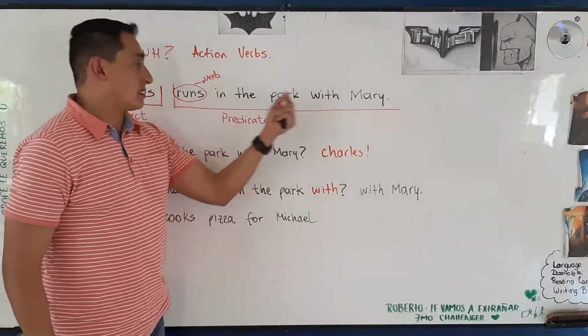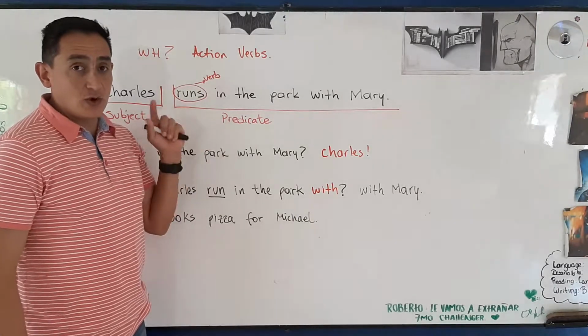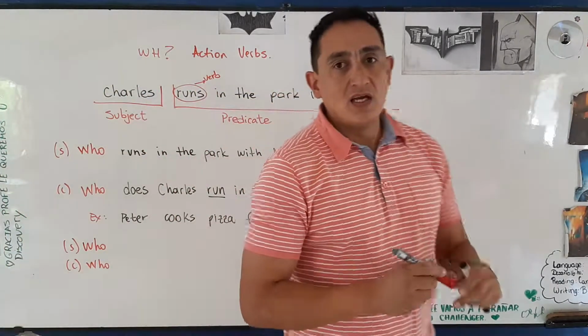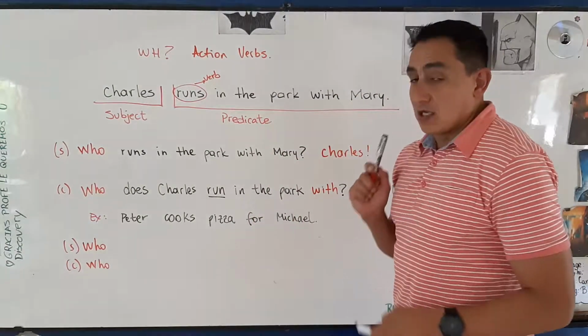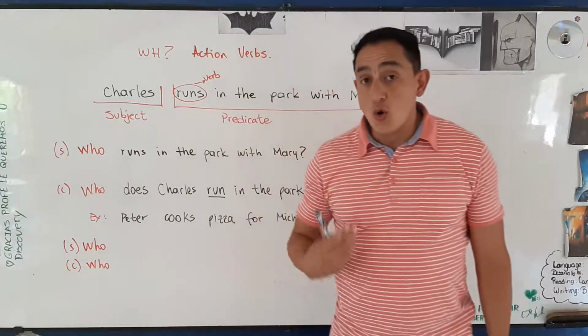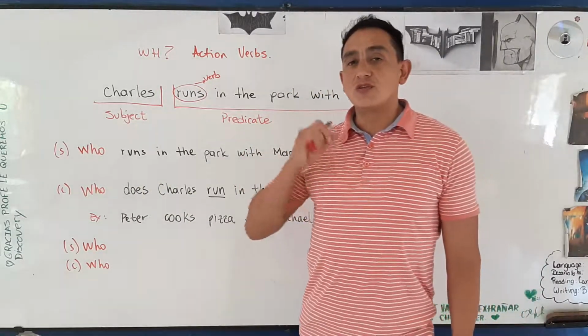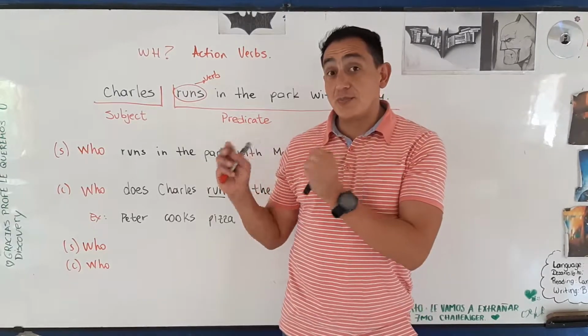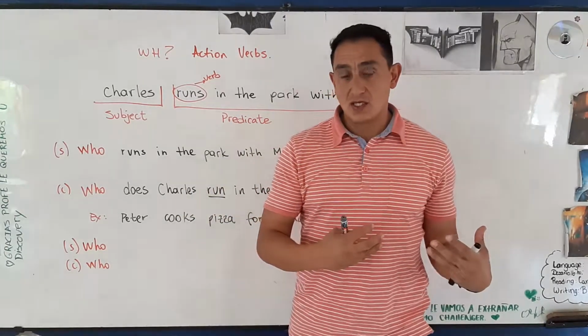With Mary is a complement of runs. Alright? Complement. So that is why this is important. Because when we want to make a question, who, you need to understand if you are asking about the subject or about the predicate or the complement.